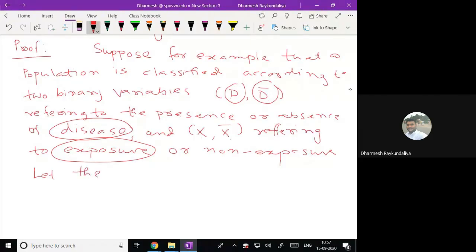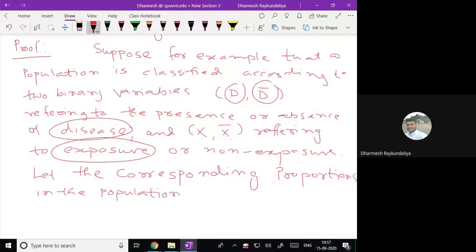Let the corresponding proportion in the population be given as follows.